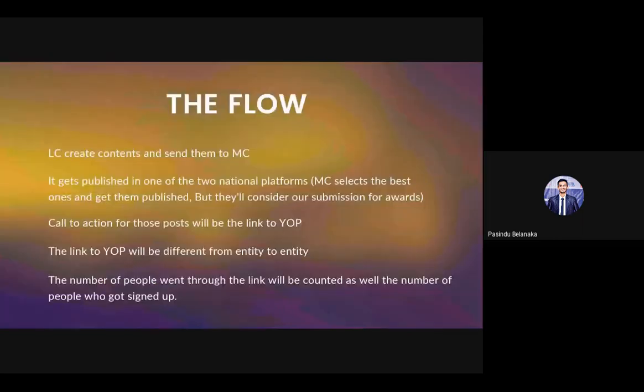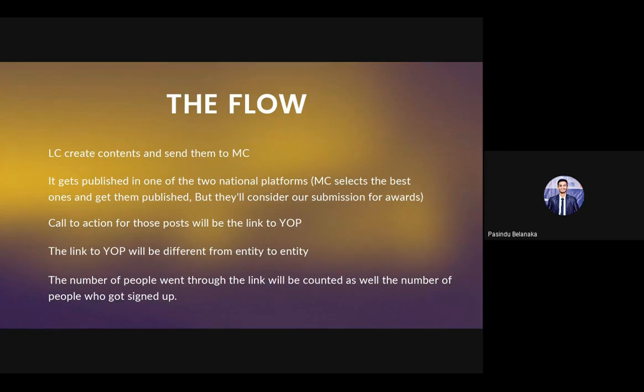So this is the basic flow. We create content, and we can do YouTube as well. YouTube is also one of our platforms where we can put advertisements. Then getting back to the flow, let's say CC, Colombo Central, creates content and gives it to MC. MC selects the best one. They have some filters as well. If our posts get through those, they publish them on one of these two platforms. But whether they select it or not, they consider it for our awards.